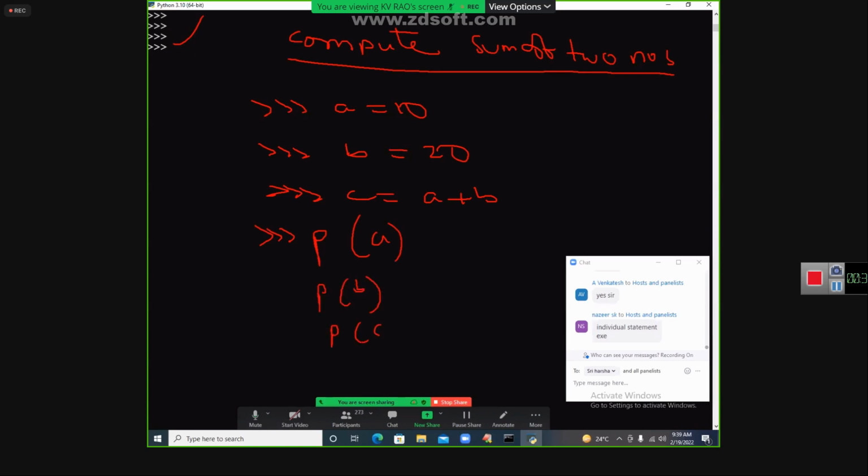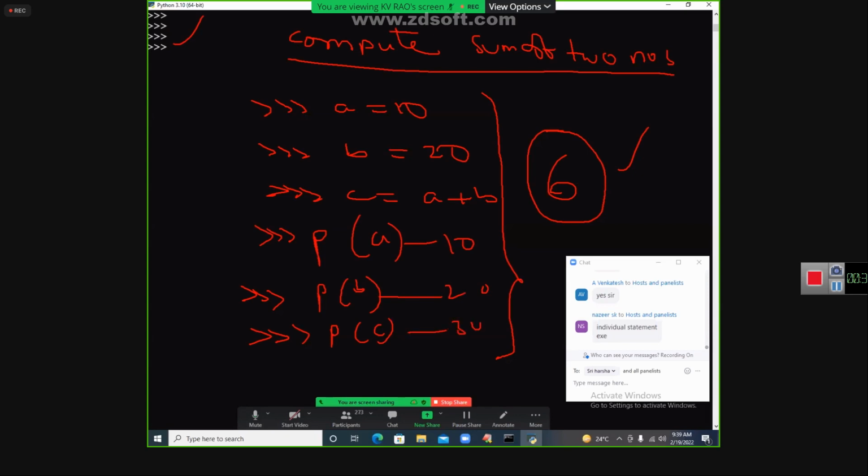You will say print of C. So these are the instructions you are giving. How many instructions have you written? 6 instructions, 6 statements you have written. I hope, my dear students, you have done 6 statements here. Right, my dear students? If you carefully follow me, I get the answer: 10 is coming, next 20 is coming, next 30 is coming.